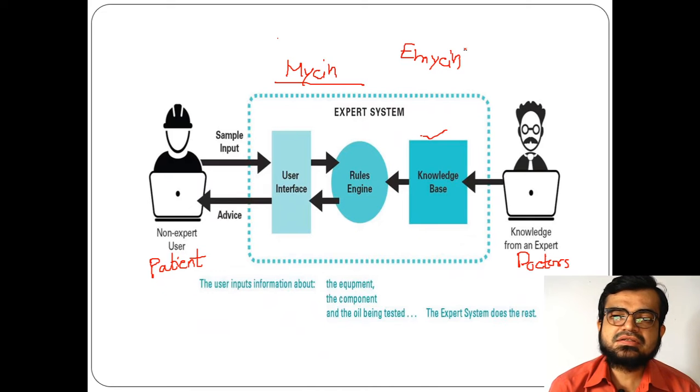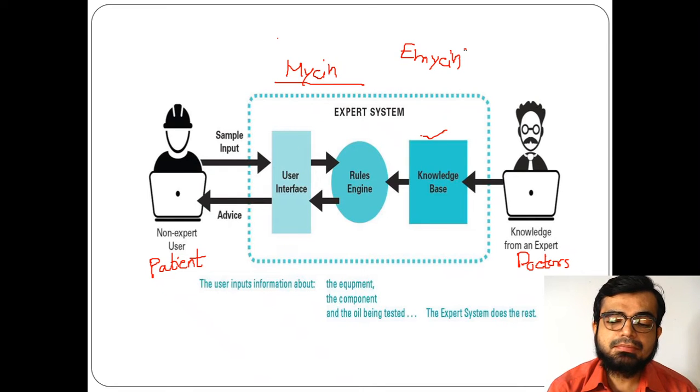Empty MYCIN means, for example, MYCIN is specific to blood infections, but EMYCIN is like a template of an expert system which you can use for any other disease also. It acts like a shell where you can use it for any other purposes also.